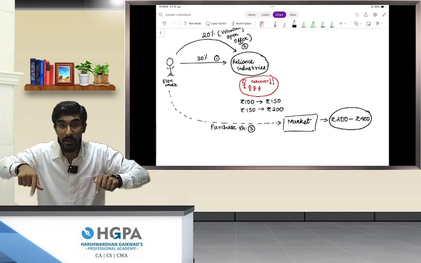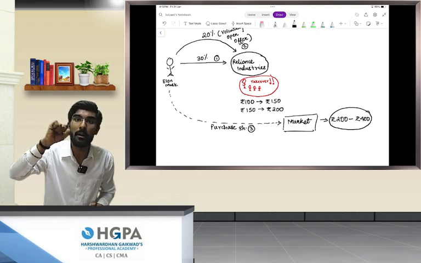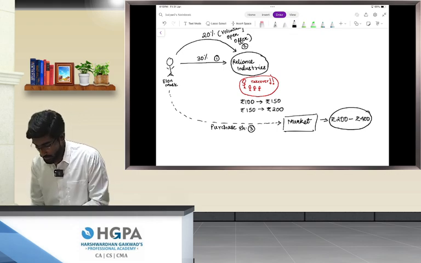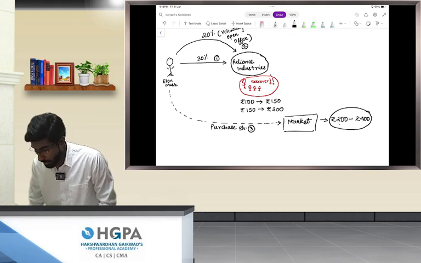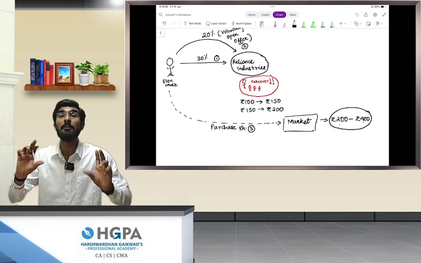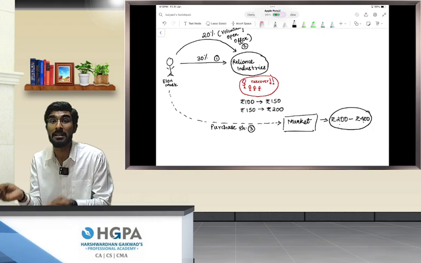Because of this, the share price will start to increase rapidly because demand for those shares has increased. The share price will reach from 200 to 400 rupees. This is an artificial demand. Artificial demand means it's not an organic demand.